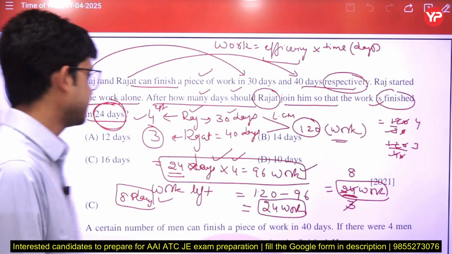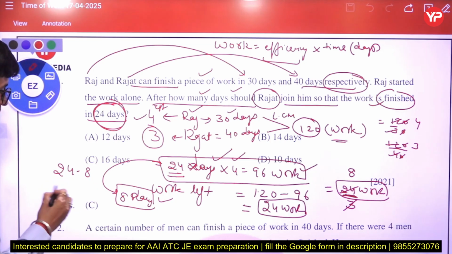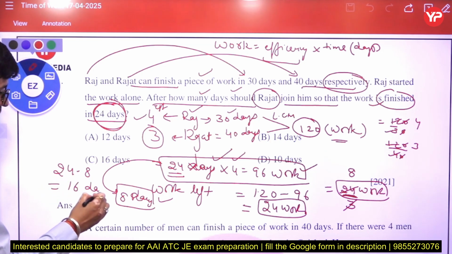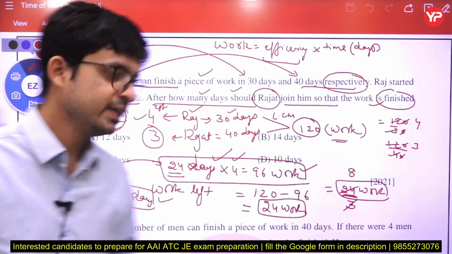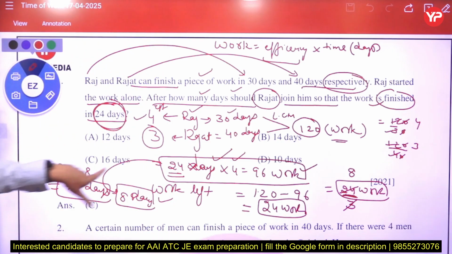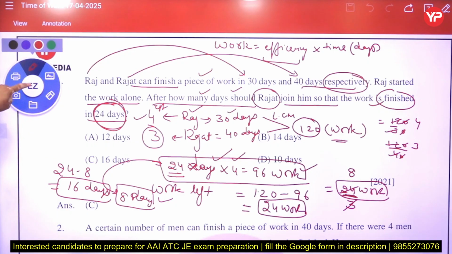We have to subtract that 8 days from 24 days, and we get the days in which that work should be completed. That is, Rajat should join after 16 days. So that's the question. Now move to the next question.